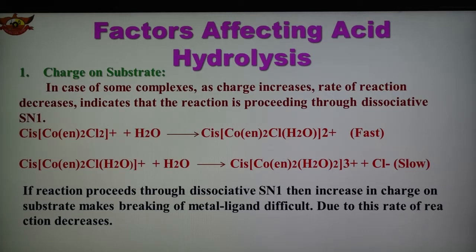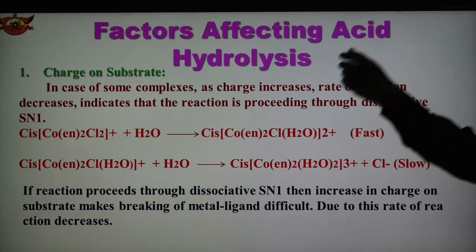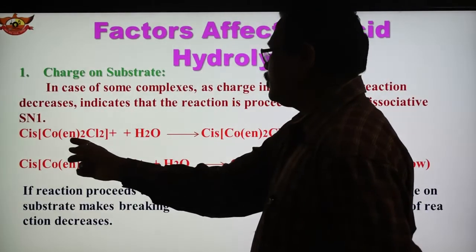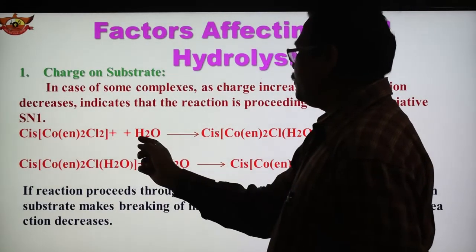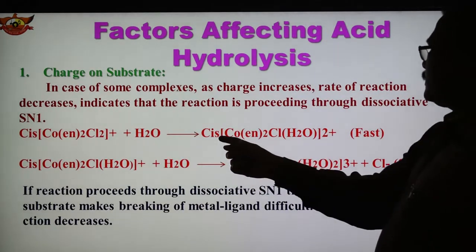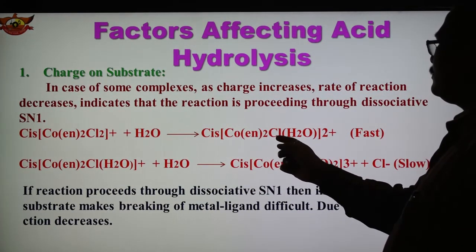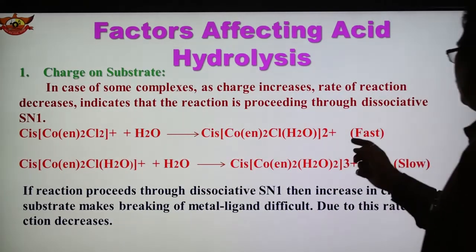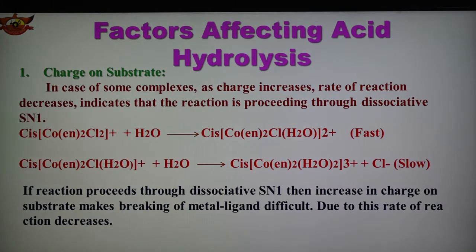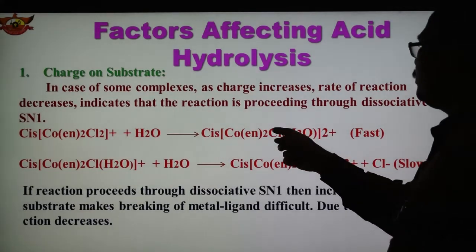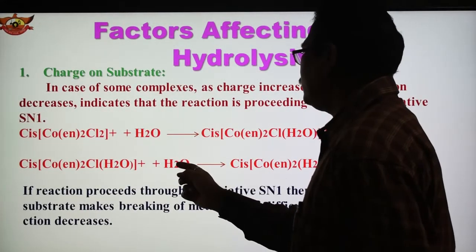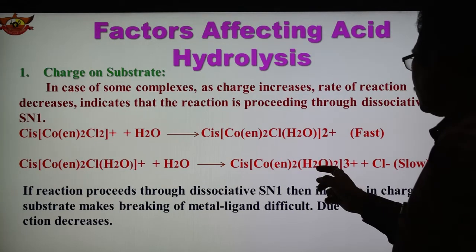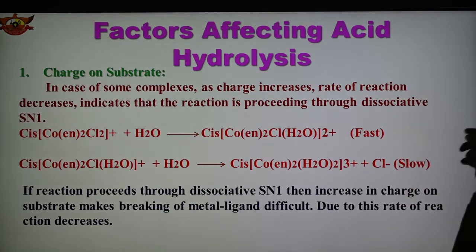An example of the reaction is given here: the cis cobalt complex, Co(en)2Cl2 plus, and water forming cis Co(en)2Cl(H2O). This water entered the coordination sphere in place of Cl, and one Cl gets replaced. So this is the first step. In the second step, this complex reacts with another water molecule, which enters the coordination sphere, and another Cl gets replaced. The second step is the slow step.